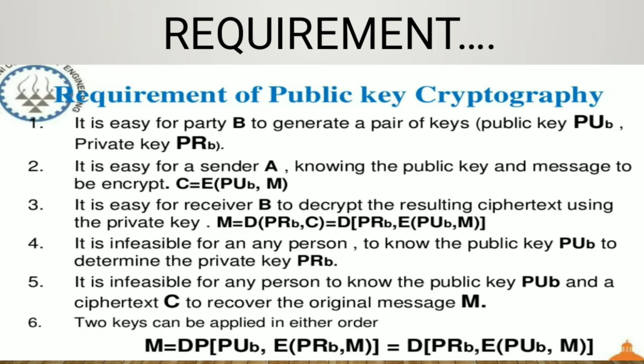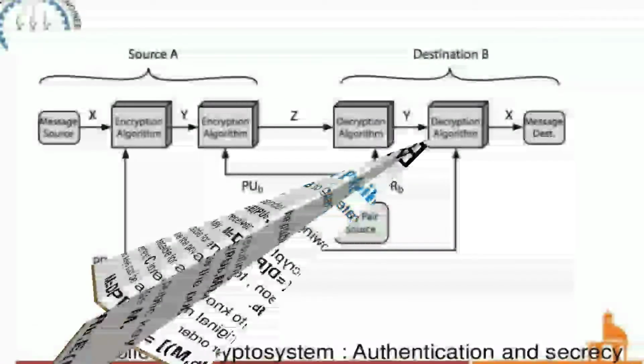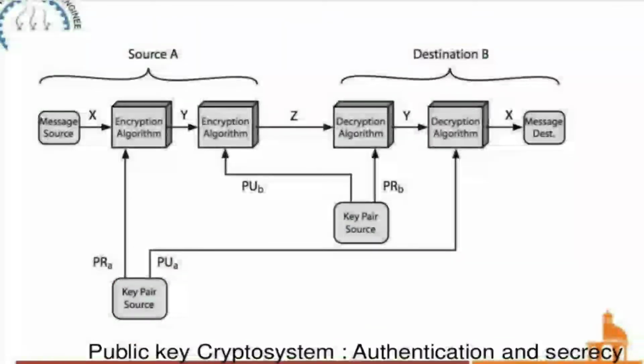It is easy for receiver B to decrypt the resulting cipher text using the private key. It is infeasible for anyone knowing the public key and a cipher text C to recover the original message M. The two keys can be applied in either order. These are the requirements of public key cryptography.